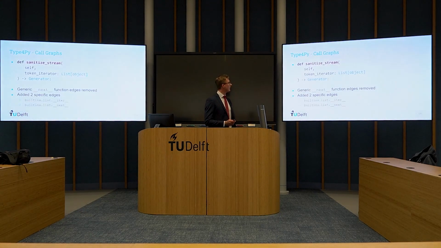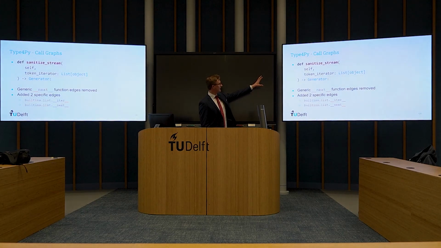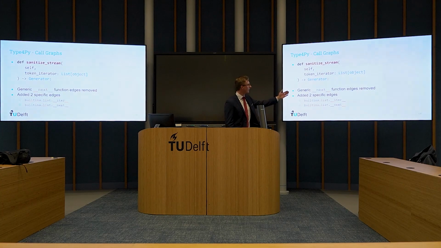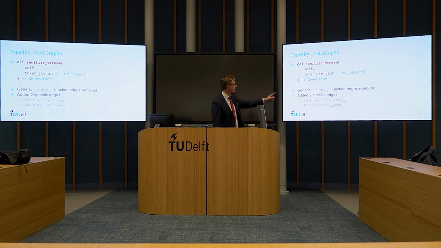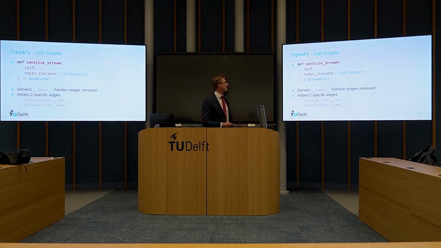Why is that? Well, another function is annotated with a list of objects and a generator. For these, once again, generic next function edges were removed because of the more specific type annotation. But because we also specified a list, we added 2 more specific edges, like builtins.list and next, for example. It became more specific. Nice.